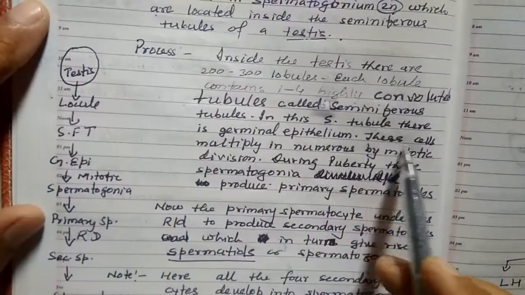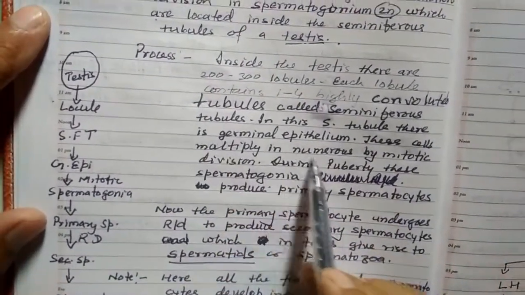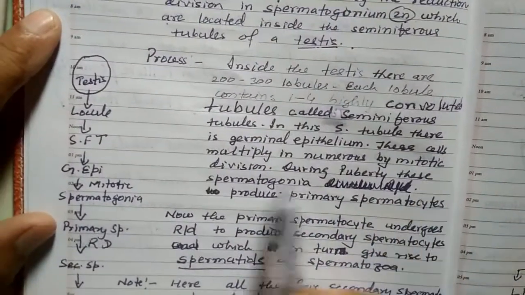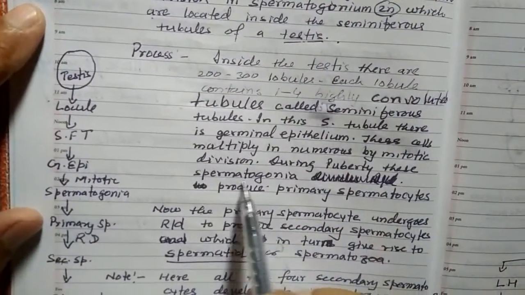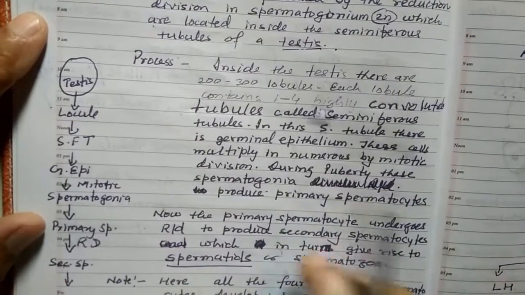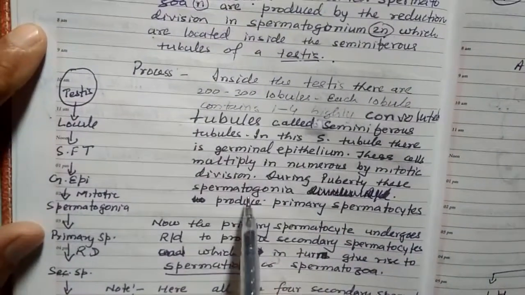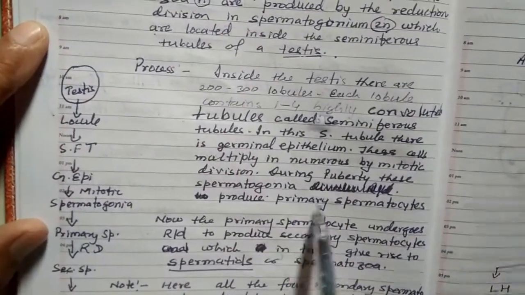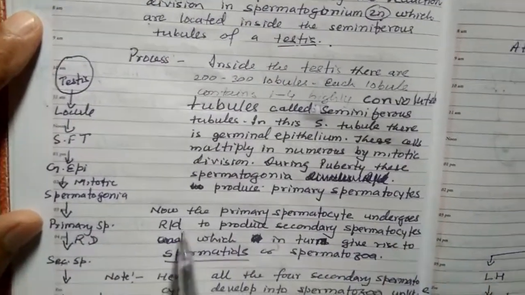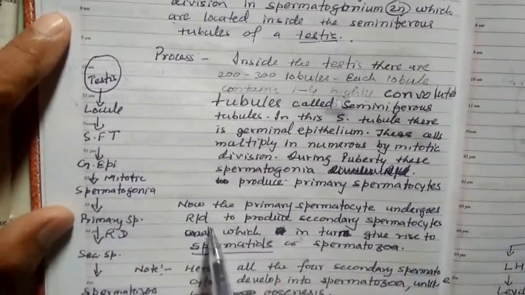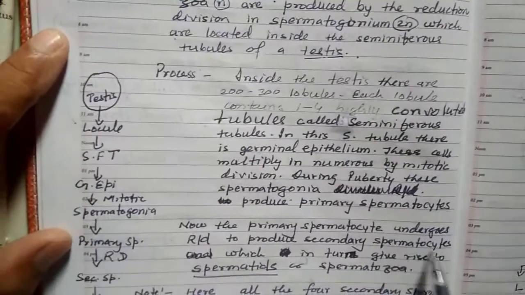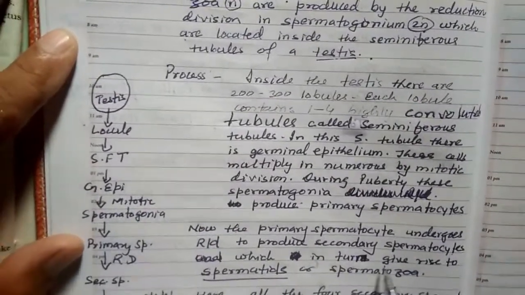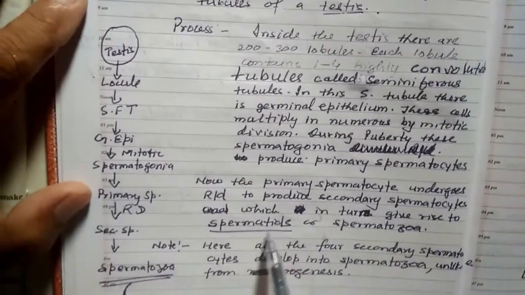These cells multiply in numbers by mitotic division during puberty. These cells multiply to form spermatogonia, which produce primary spermatocytes. Now the primary spermatocyte undergoes reduction division to produce secondary spermatocytes, which in turn give rise to spermatids or spermatozoa.